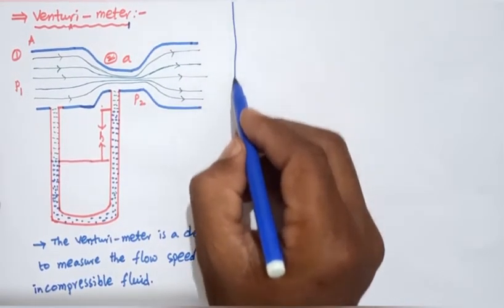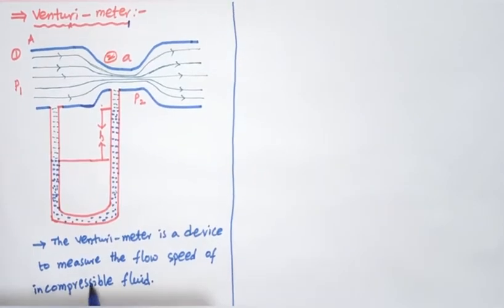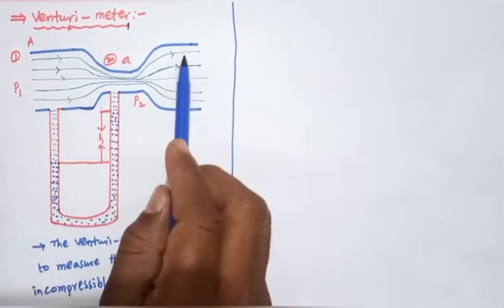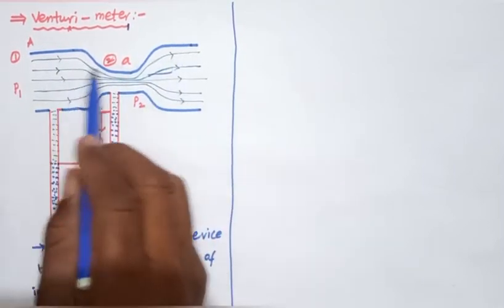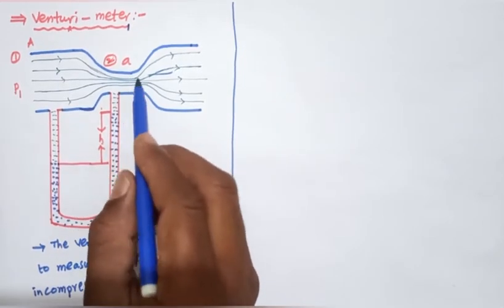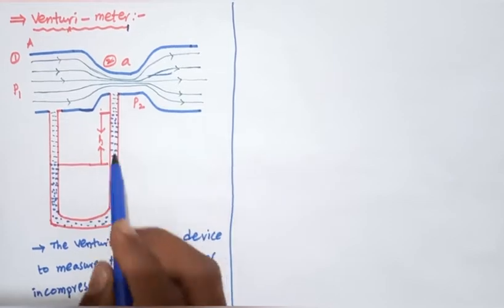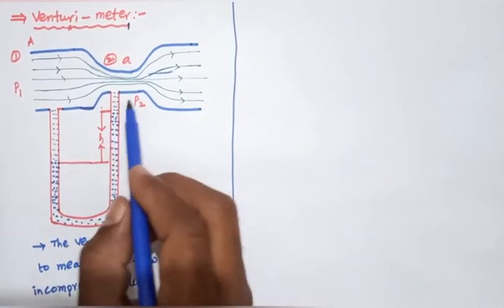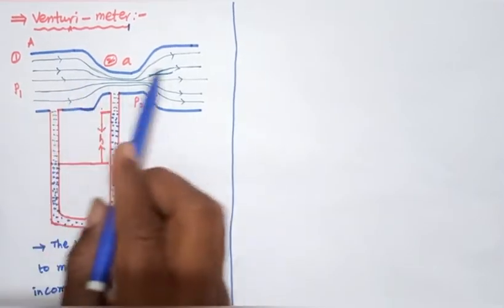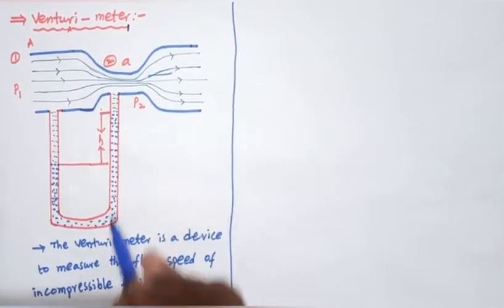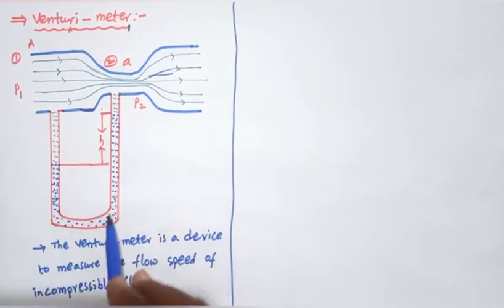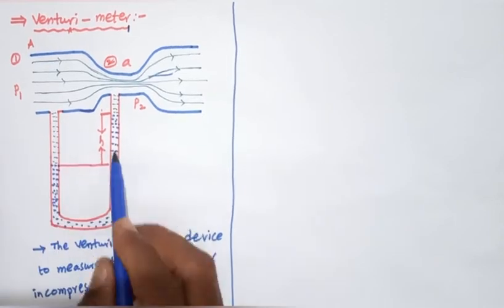So this venturimeter consists of a tube whose diameter is large at the two ends, and in the middle it is a constriction where the diameter is very small. Okay, so this venturi channel is connected to a manometer. The manometer consists of a U-shaped tube.